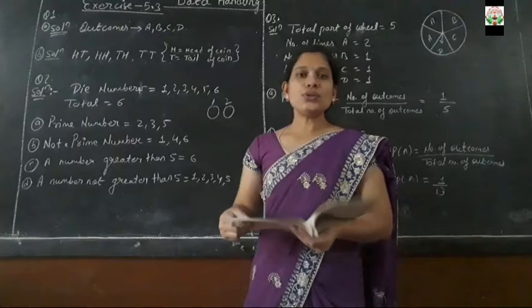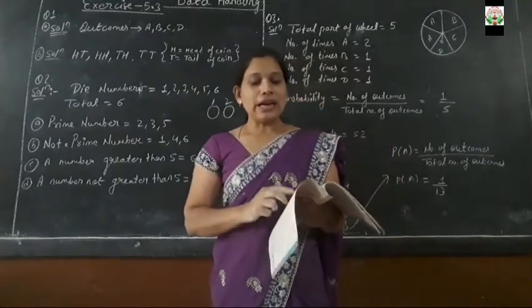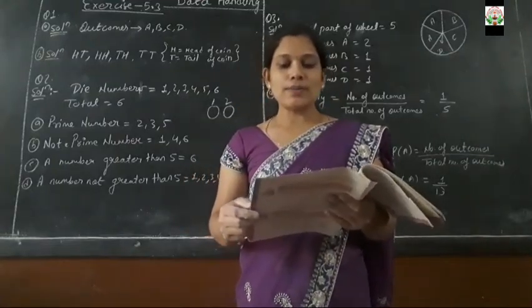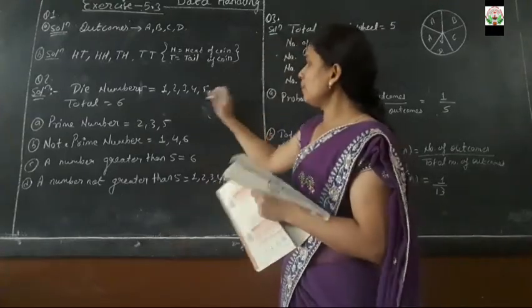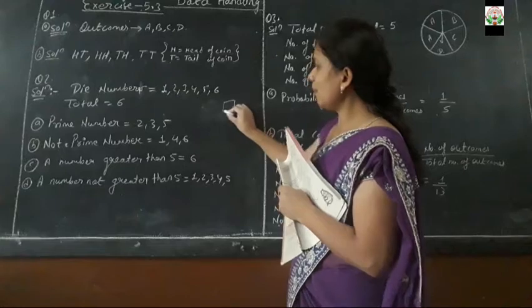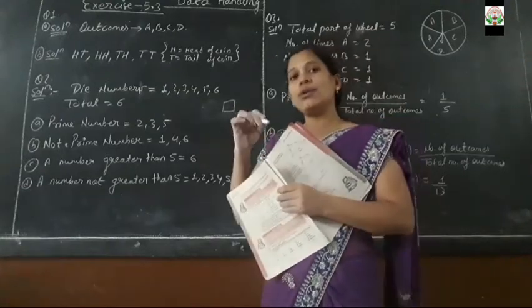Clear? Second question: when a die is thrown, list the outcomes of an event of getting. You know what is a die? A die is made in a square shape and numbers are marked on its surface.